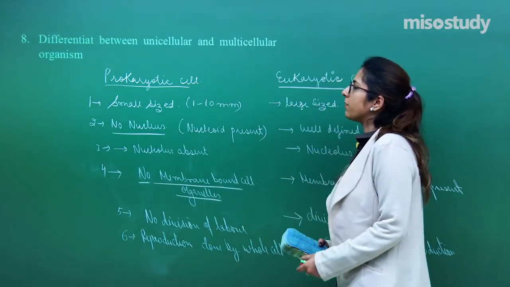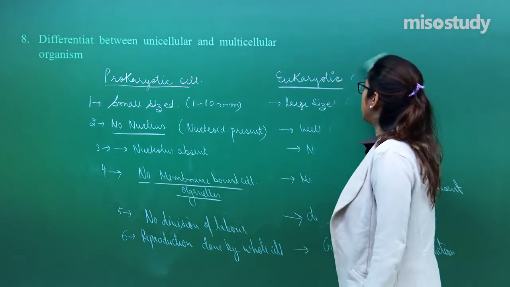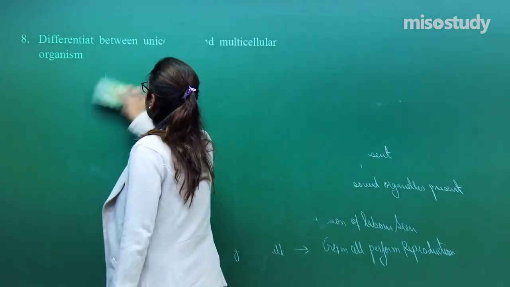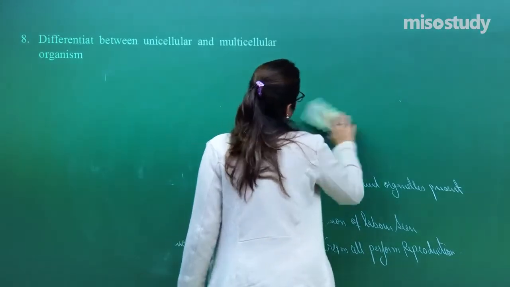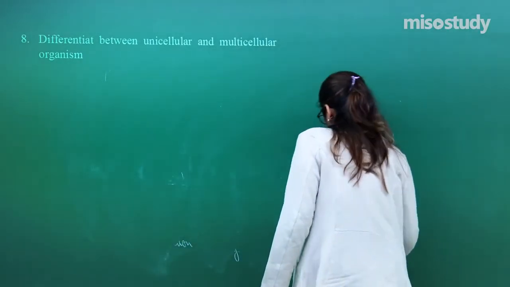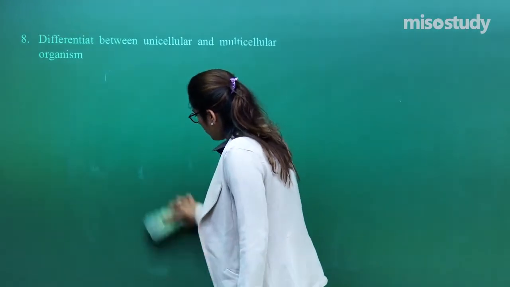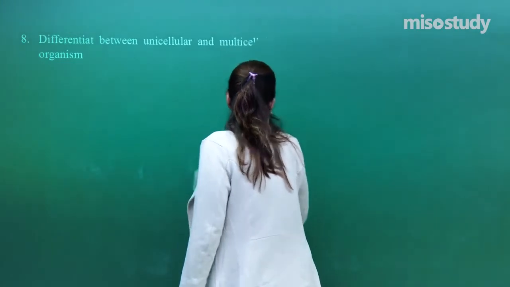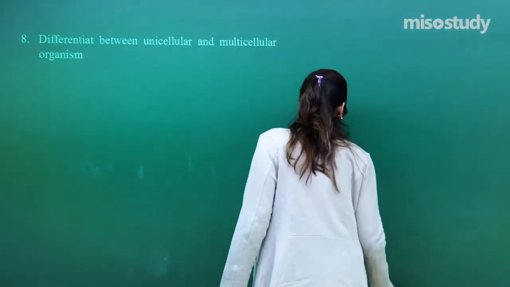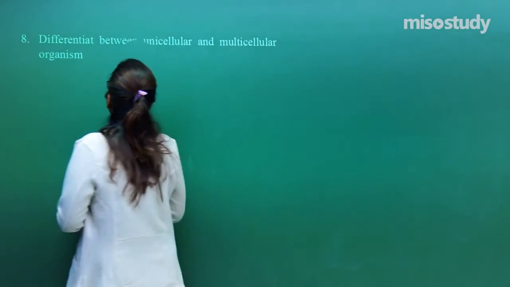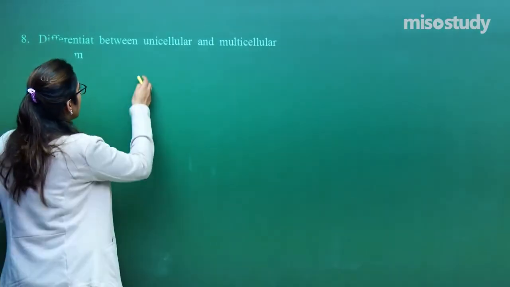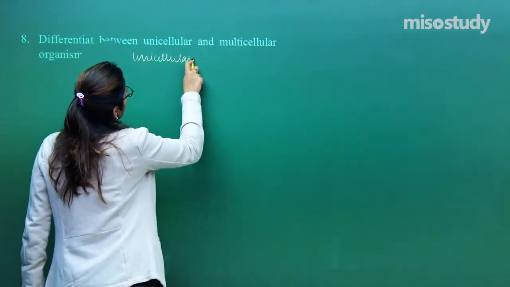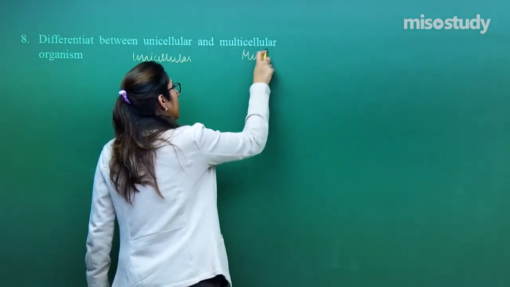The question states: differentiate between unicellular and multicellular organism. You all know about the unicellular organism and the multicellular organism, but here the question is for 3 marks and you have to attempt accordingly. So, on one side write down unicellular organism. On the second side, write down the multicellular organism.